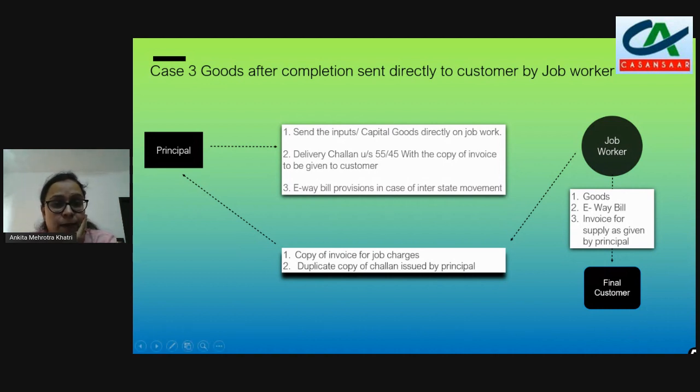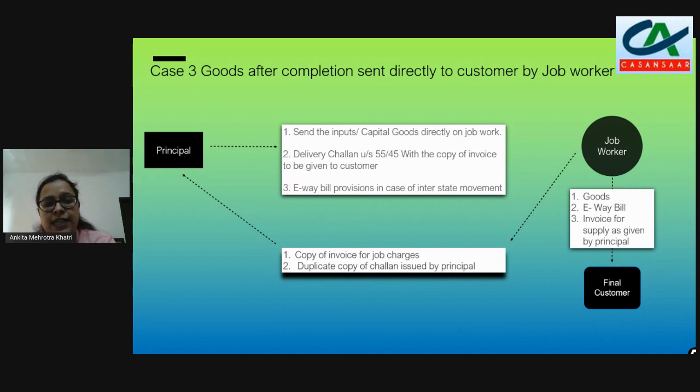Process. The principal, as we know, will send the inputs or capital goods directly on job work to the job worker, under the cover of a delivery challan that can be issued under rule 55 or 45, with the copy of the invoice. The copy of the invoice here will be the copy of the invoice to be given to the final customer.